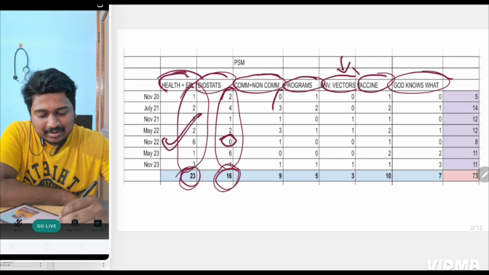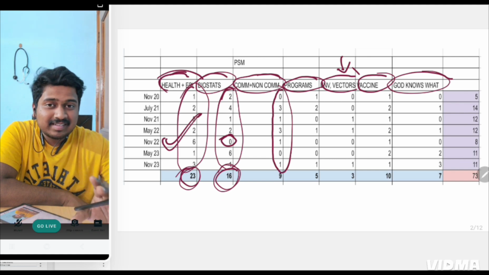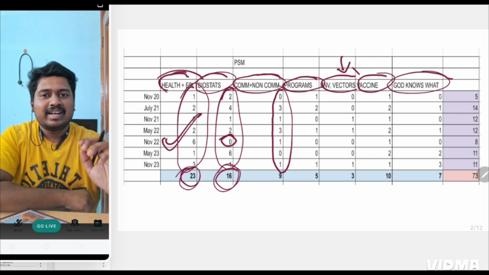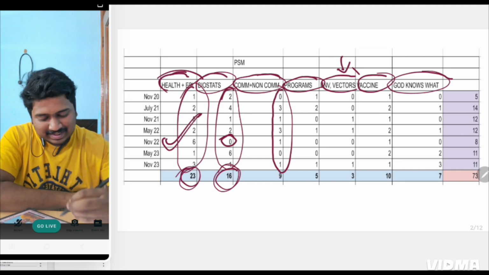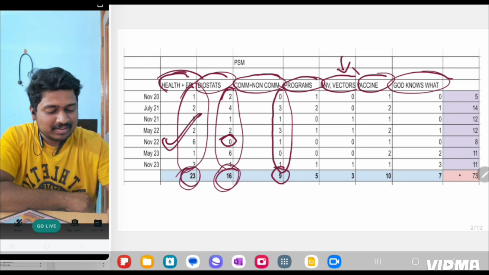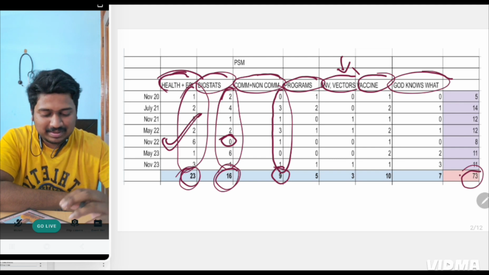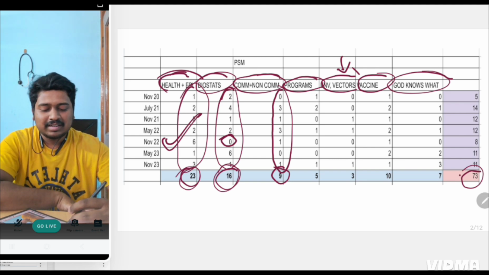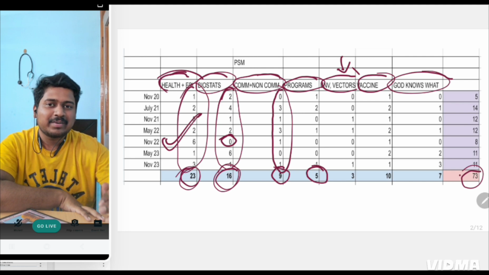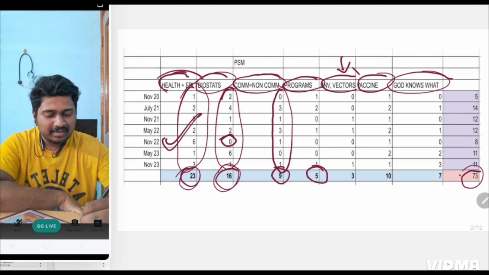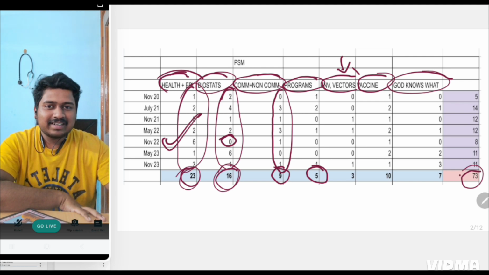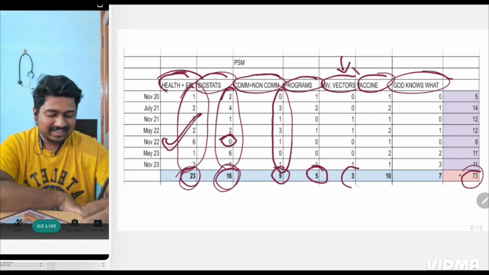Then come communicable and non-communicable diseases. It is such a broad topic, but how many questions were asked? Just 9 questions out of 73. So PSM as such has a small number of questions, and out of that, very few are asked from communicable and non-communicable diseases. Again, programs: only 5 questions, and that too, only 1 or 2 programs are asked. Environment, vectors, meteorology and so on, a very big topic: just 3 questions.